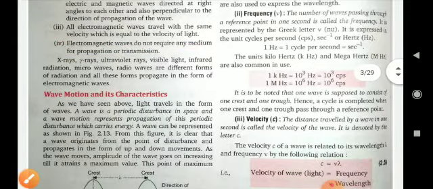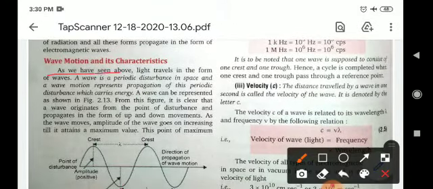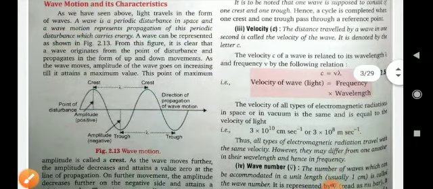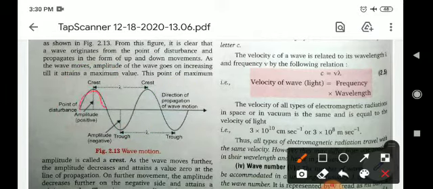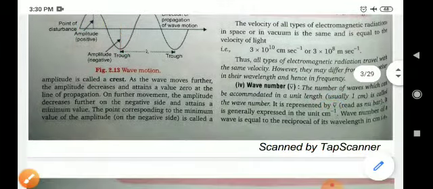Now, wave motion and its characteristics. As we have seen above, light travels in the form of waves. A wave is a periodic disturbance in space, and wave motion represents the propagation of the periodic disturbance which carries energy. For example, you can see here the structure of a wave in which the upper portion is known as the crest and the lower portion is known as the trough, and this is the amplitude, and this is basically known as the wavelength. So these are the terms.